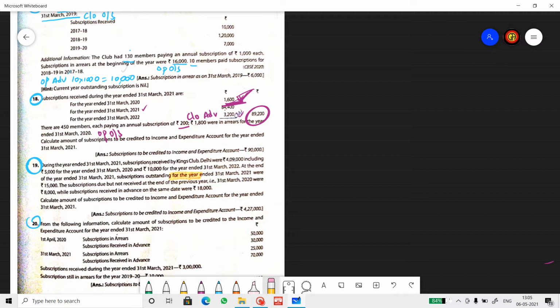And subscription due but not received at the end of the previous year was 8,000. This is opening outstanding. This is opening advance. This one I cannot term as closing outstanding, but it is part of closing outstanding. Received during the year is 4,09,000.